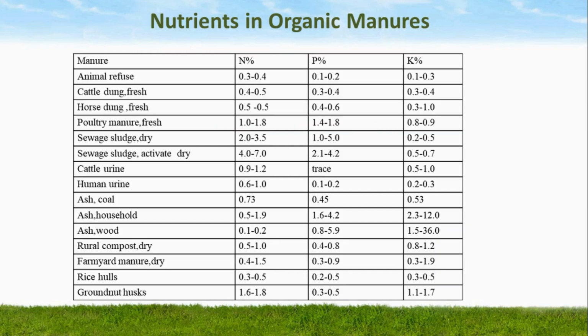This is the table which shows the nutrients in different organic manures such as animal refuse, cattle dung, as well as horse dung, poultry manure, sewage sludge, cattle urine, human urine, and this is the percentage of nitrogen, percentage of phosphorus and percentage of potassium in different types of the material.